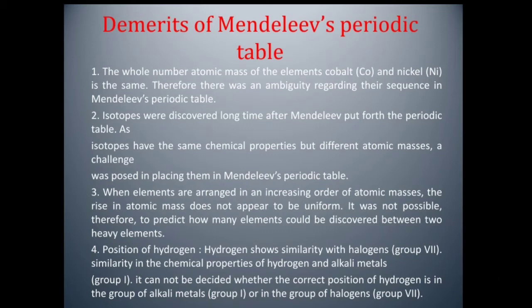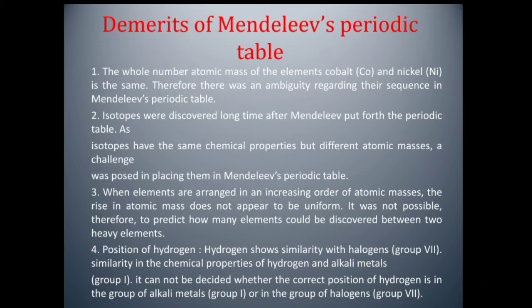First point, the atomic mass of cobalt and nickel is the same, so their placement in the periodic table was difficult. Second point, it is also difficult to place isotopes, having same atomic numbers but different atomic mass numbers, in the Mendeleev's periodic table, which were discovered long time after Mendeleev put forth the periodic table.